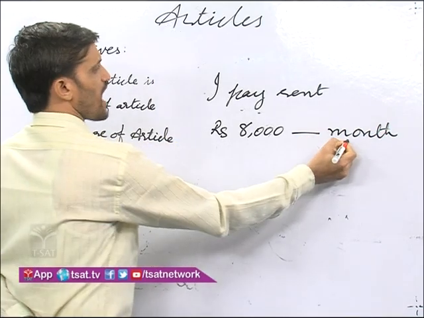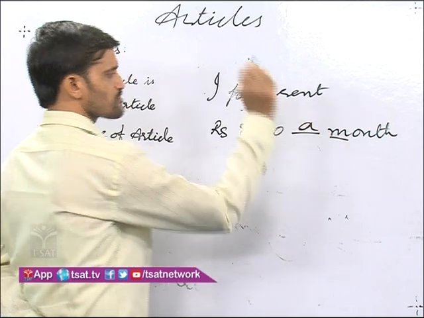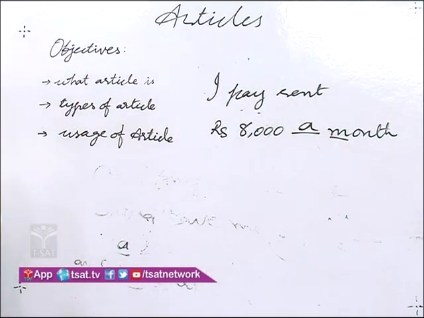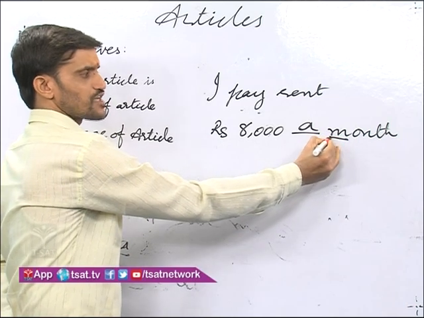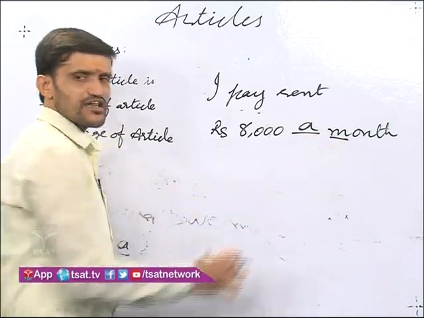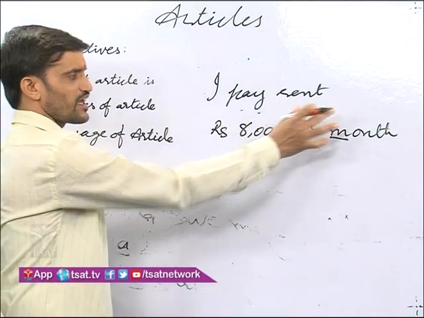Here ma is a consonant sound, so that is why we should use a before this. A month means every month. Not only one month, every month I pay rent.